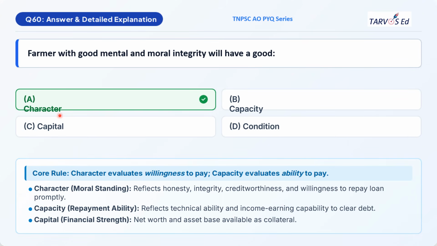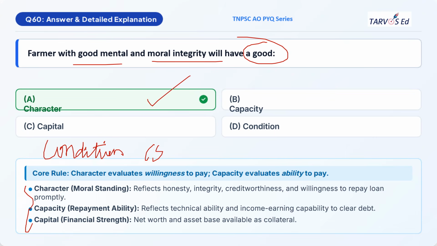The explanation is that the 3 C's are character, capacity, and capital. Sometimes you can also expect 5 C's, which adds condition and common sense. With good mental and moral integrity, the farmer will definitely have a good character.